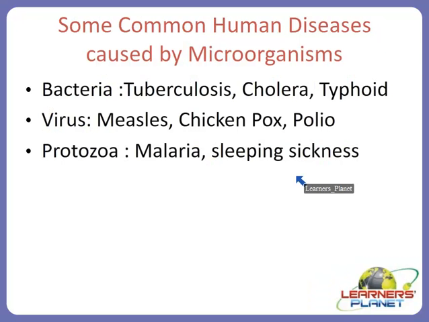So this first slide is showing us several examples of organisms which are causing the diseases. In other words, we are highlighting the various human diseases now. So the first category of microorganisms which can cause disease is bacteria. We all know what is bacteria.